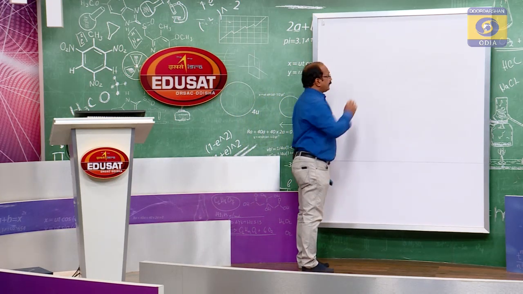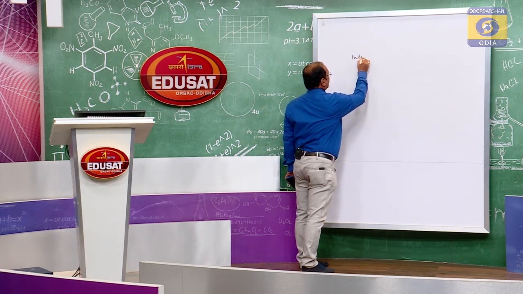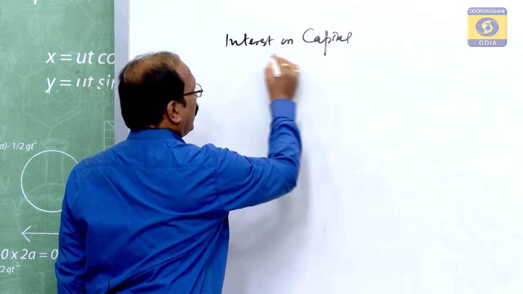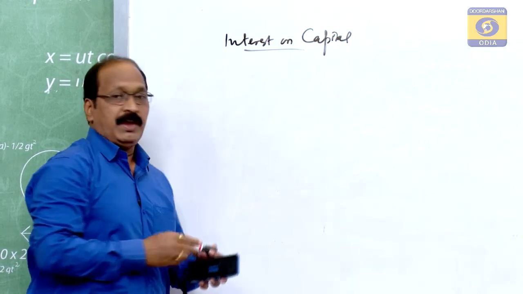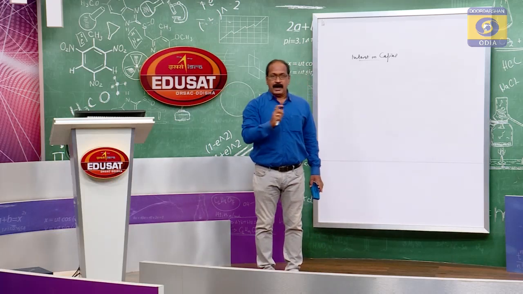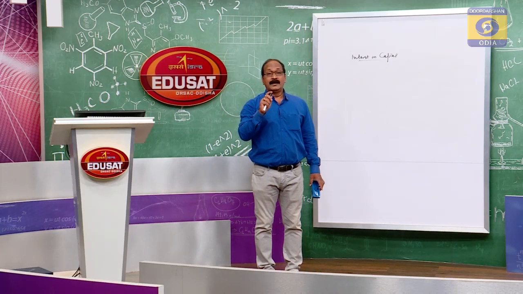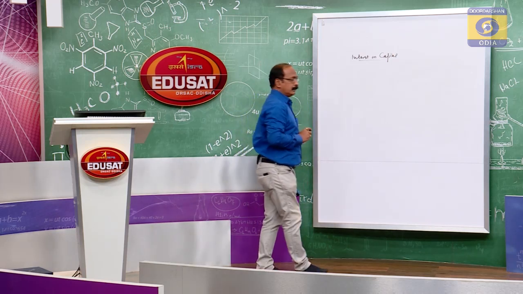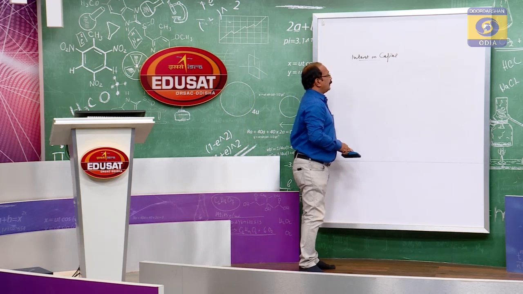Okay? So, interest on capital, very important to learn it. Interest on capital is an expense to the organization, to the firm, but it is income of the partners, very important to remember.